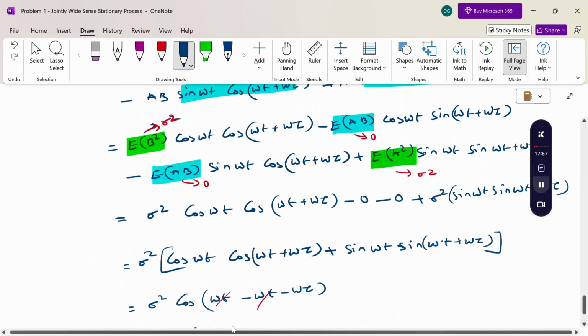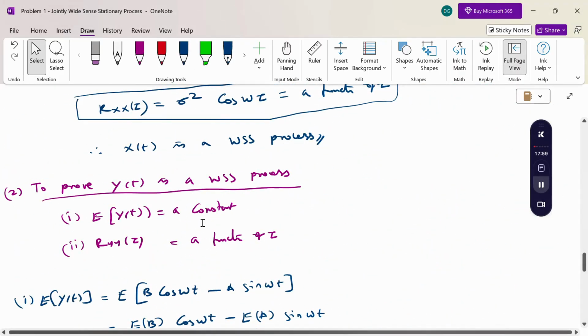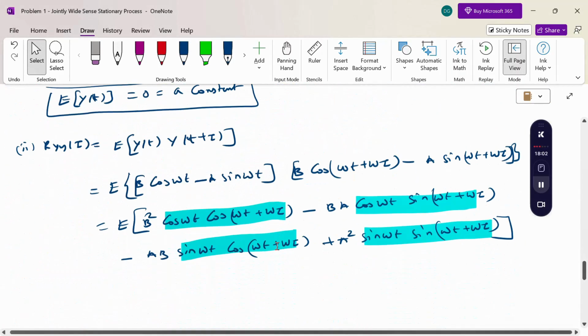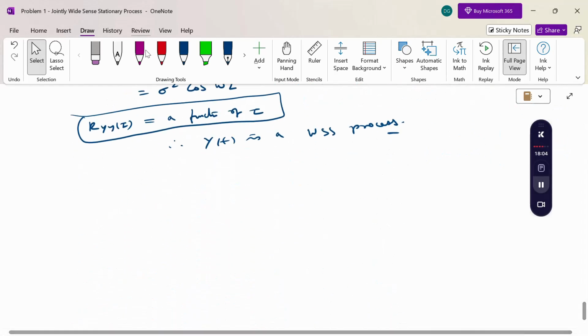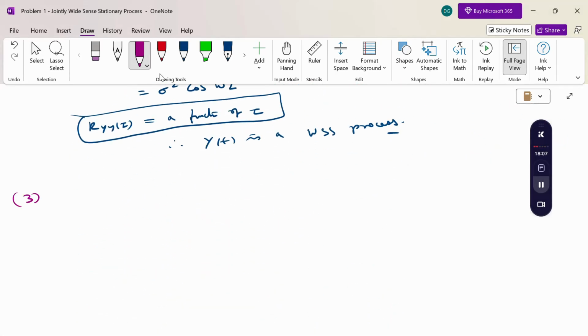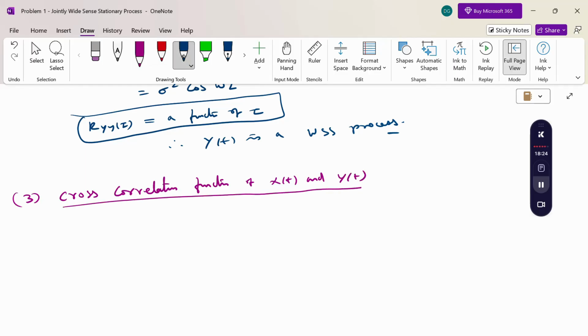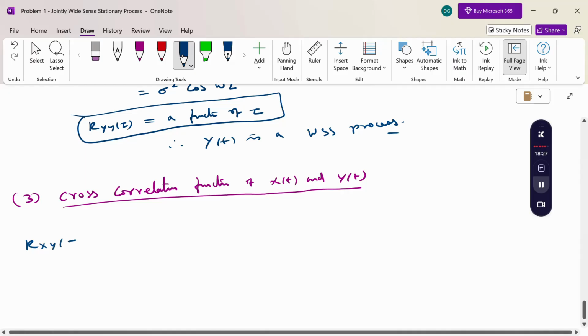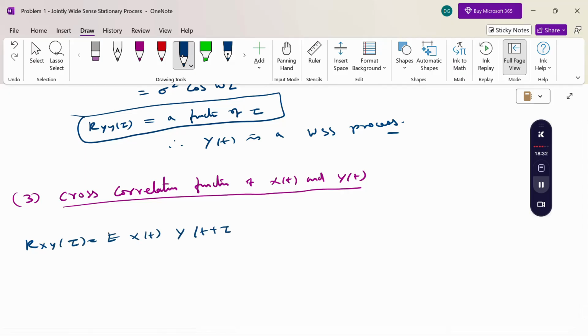So the first one, x of t, is a WSS process, then y of t is a WSS process, and then the third one is the cross correlation function of x of t and y of t. Now R_xy of tau equals the expectation of x of t times y of t plus tau.